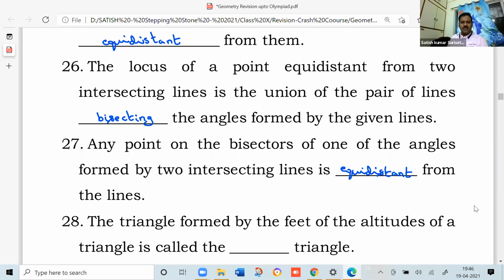The triangle formed by the feet of the altitudes of a triangle is called the, there is some specific name. At the school level, there is a chance that you may not have done this. But if you have referred to books at the higher level or the Olympiad level, then you will come to know the name. A triangle formed by the feet of the altitudes of a triangle is called the pedal triangle.